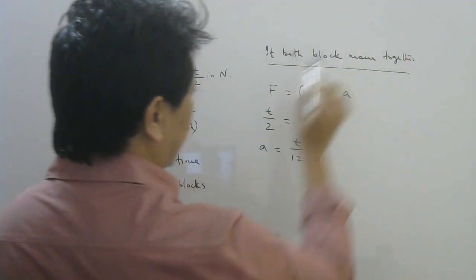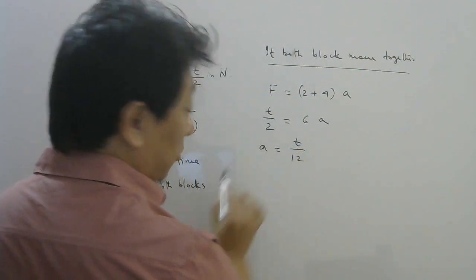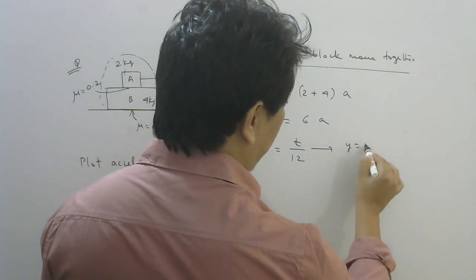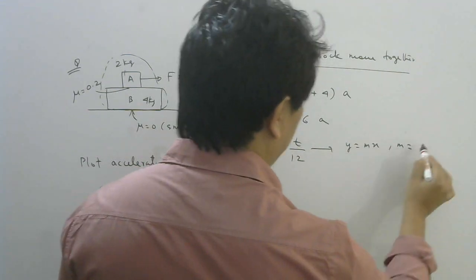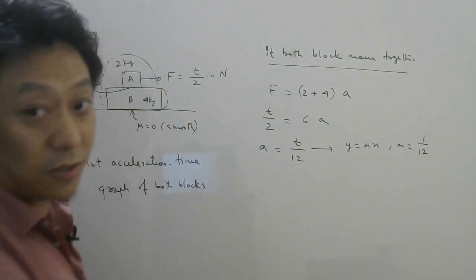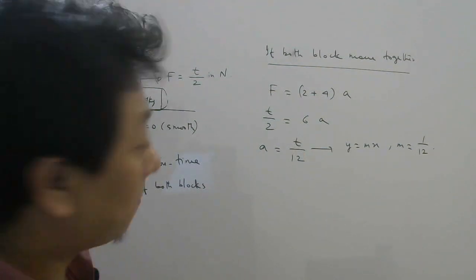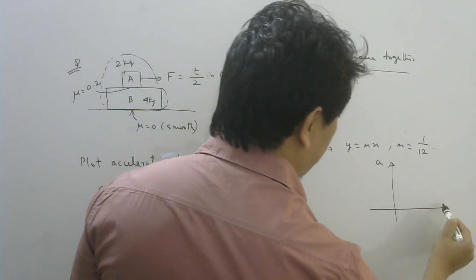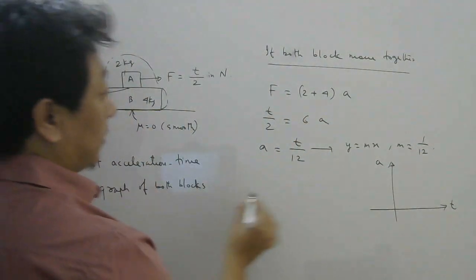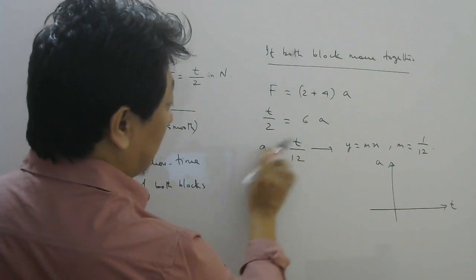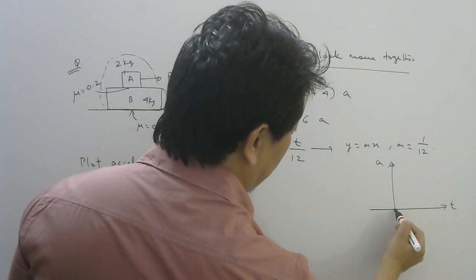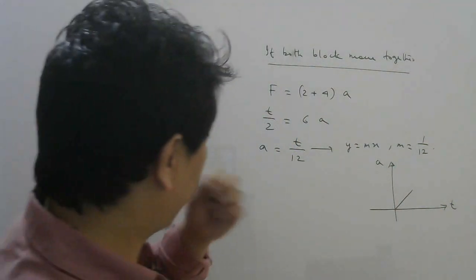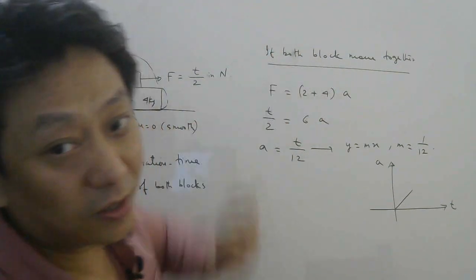So if both blocks move together, they will have an acceleration given by what formula? T by 12. This formula is similar to y equal to mx, right? M in this example is 1 by 12, which is the slope of the A-T graph, isn't it? So if I plot a graph of acceleration versus time, this function means A and T are directly proportional, so the graph will look like this. That would be the acceleration of both A and B, because right now they are moving together.